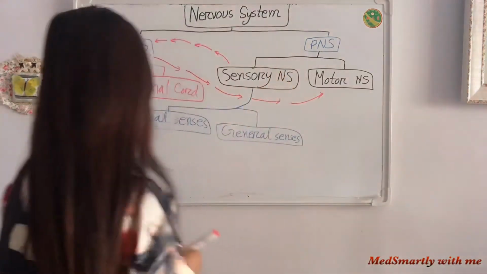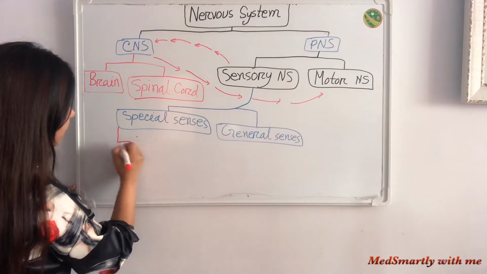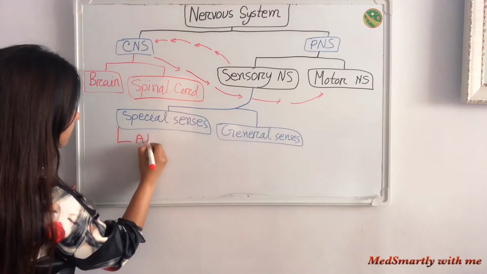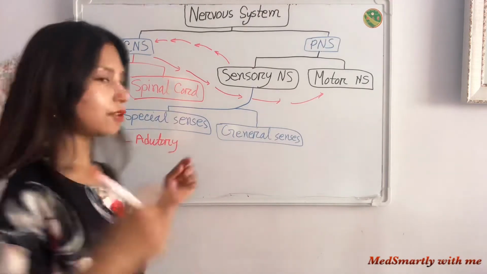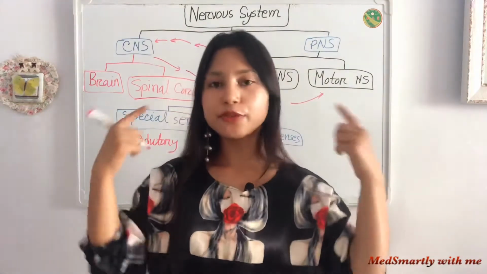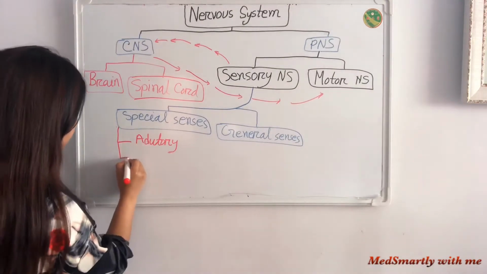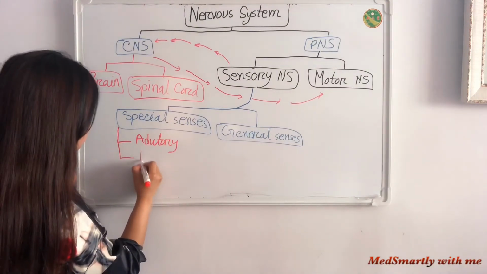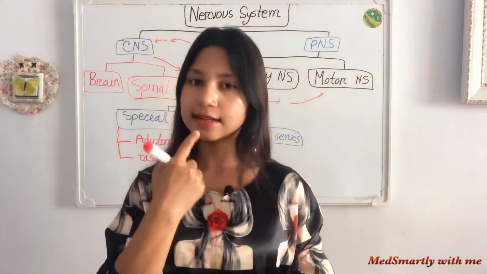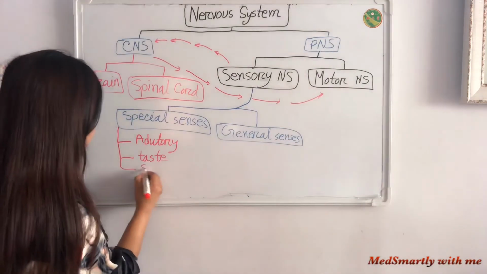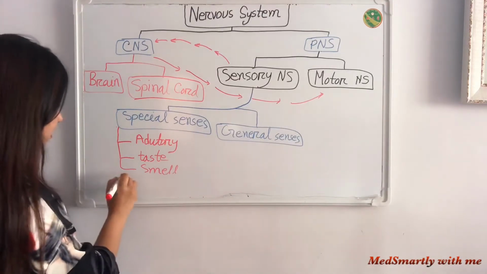Now first, the special senses. Auditory sensation, or hearing: we can only hear through our ears. Then taste: we can only taste through our tongue. Then smell: we can only smell through our nose.